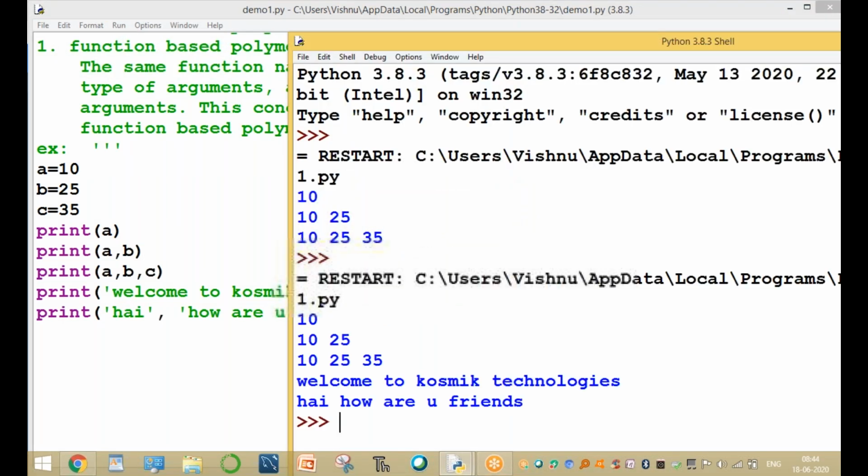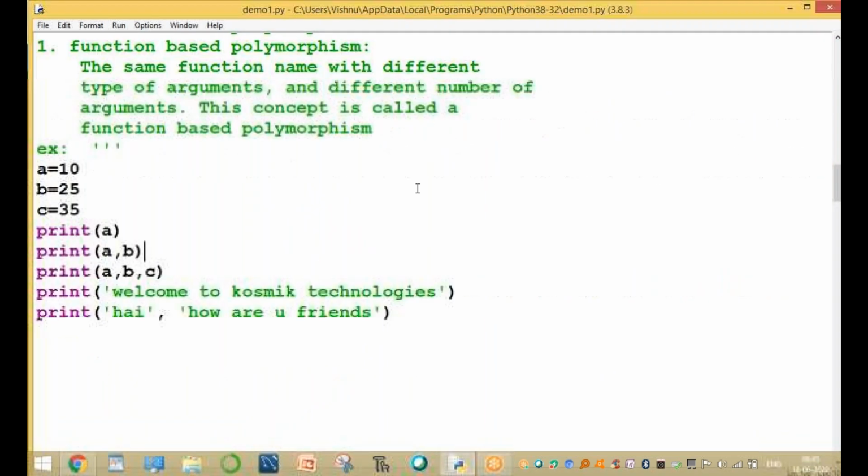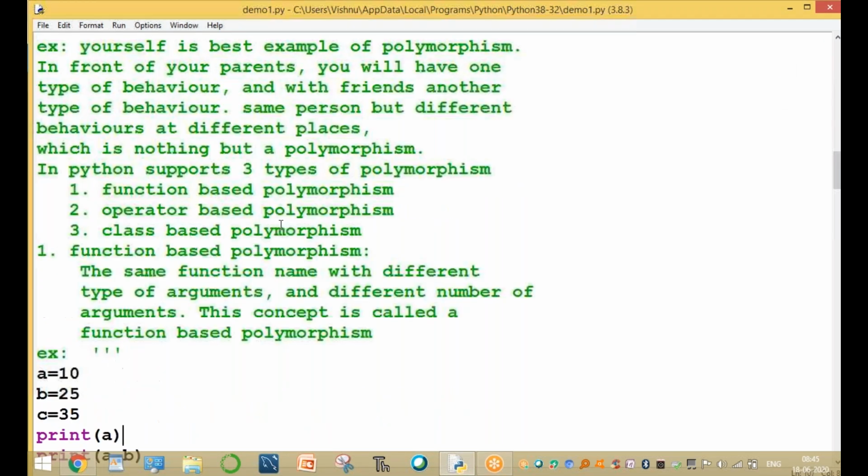Clear or not, all of you? What is polymorphism? It's a difficult word, a new word. What is polymorphism? Same name with different types of concepts is called polymorphism.